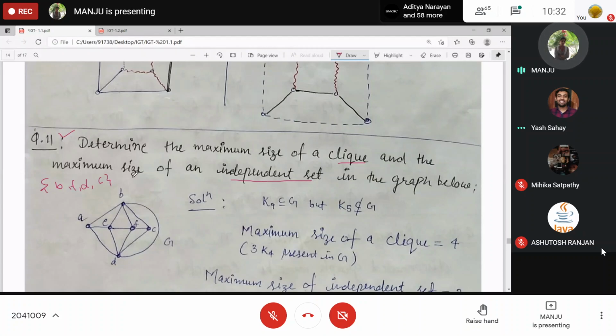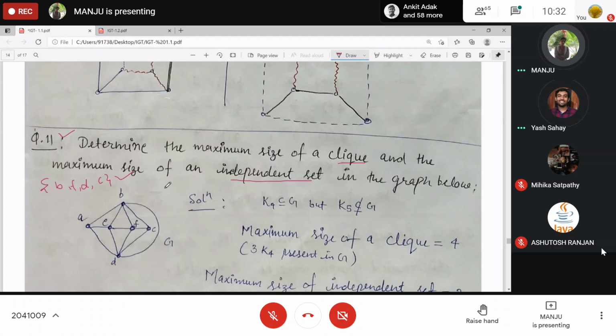So here BF is adjacent, BC is adjacent, CD, FD. What about BD? Adjacent, right? Via this edge. So this one. Anything else?